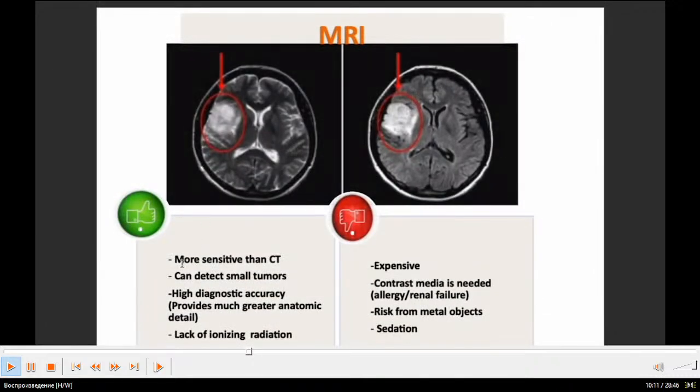MRI is more sensitive in density, can detect small tumors, has high diagnostic accuracy, provides much greater anatomic detail, and lacks ionizing radiation. Here you can see the tumor. But what are the advantages of MRI and the disadvantages? Expensive, contrast media is needed, allergy, renal failure, risk from metal objects, sedation.